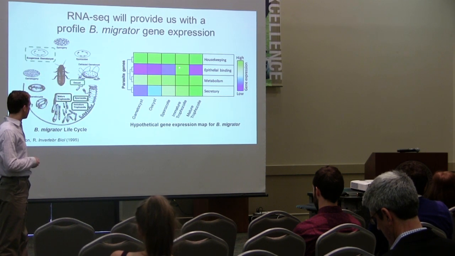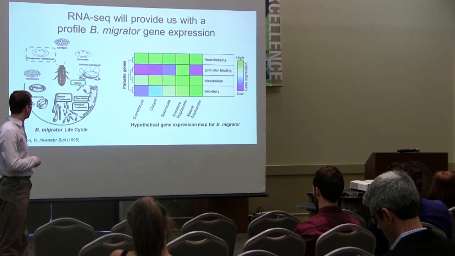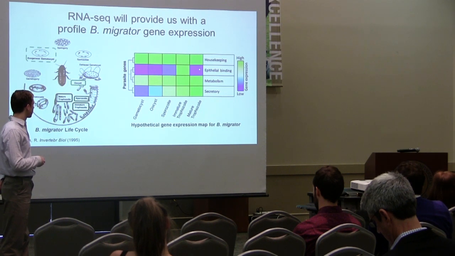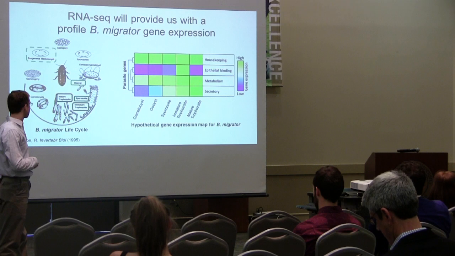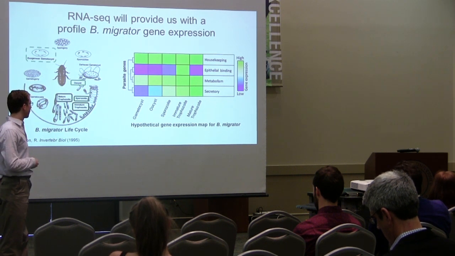But then the life cycle stage that is bound inside the host, mainly the mature trophozoite, has high expression denoted by the darker color. And then when it goes to the next stage, right here, it releases from the epithelium and no longer expresses the epithelial binding proteins, and so that's a low expression. And that's just an example of what we expect to find from our RNA sequencing analysis.